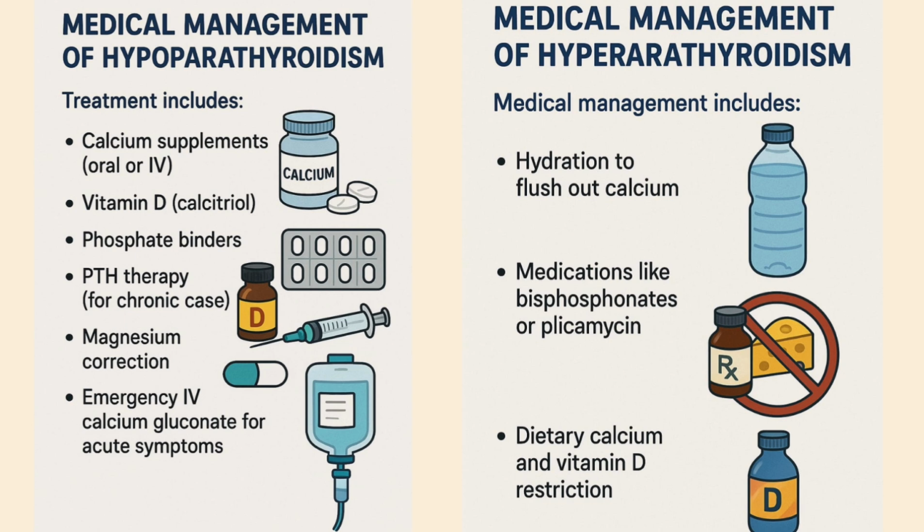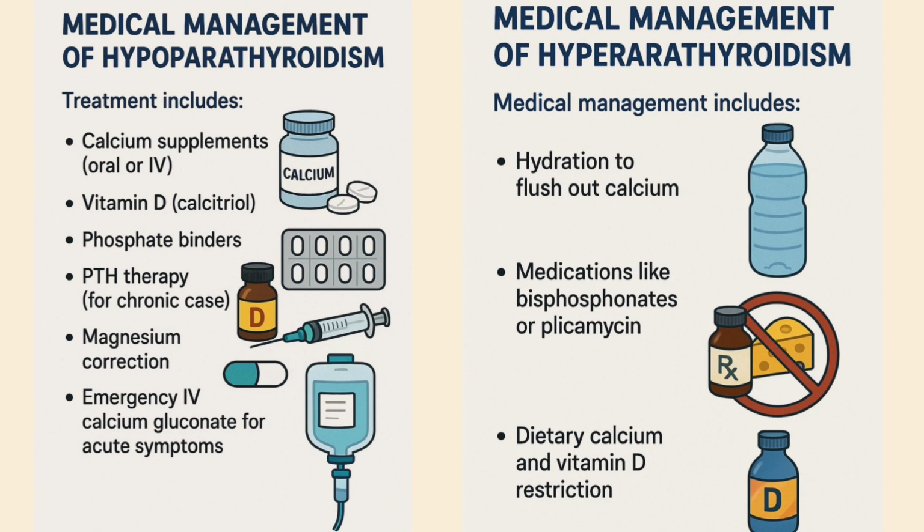Now let's come to the management part. First is medical management of both the conditions. For the medical management of hypoparathyroidism, treatment includes calcium supplementation, oral or IV, vitamin D, calcitriol can be given, phosphate binders, PTH therapy for chronic cases, magnesium correction, and emergency IV calcium gluconate for acute symptoms.